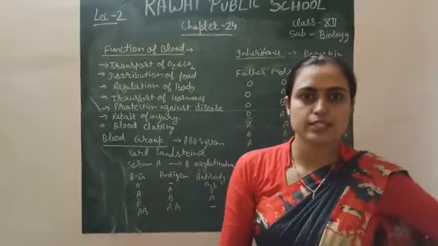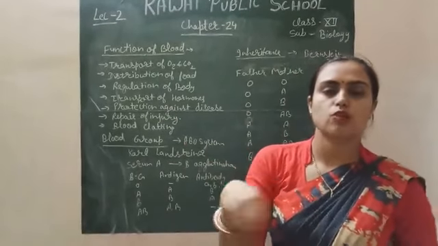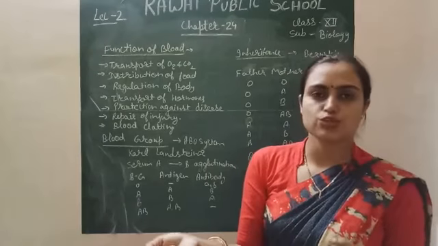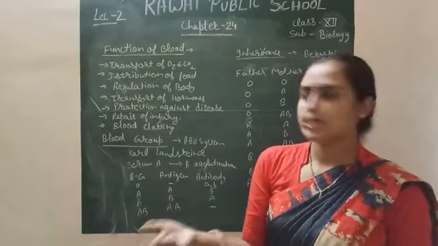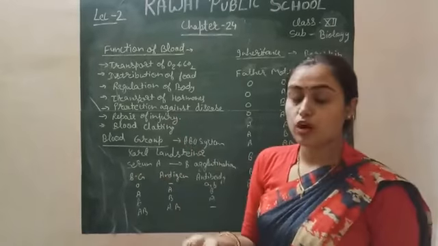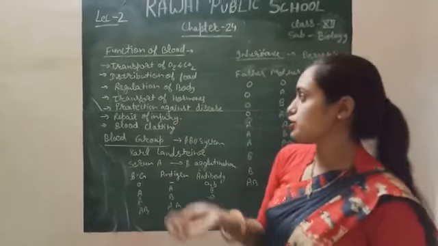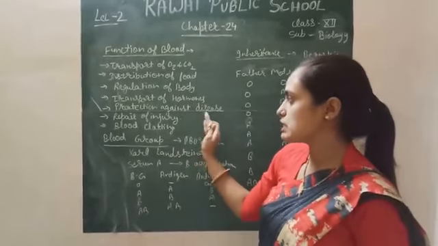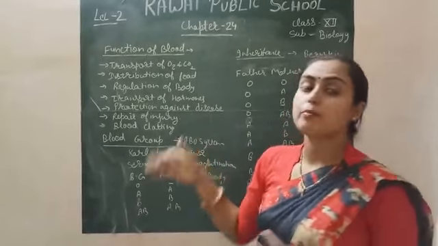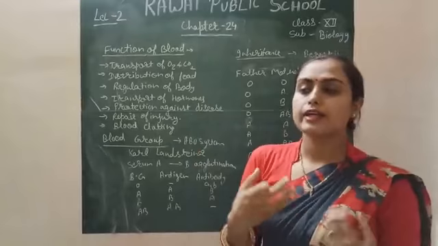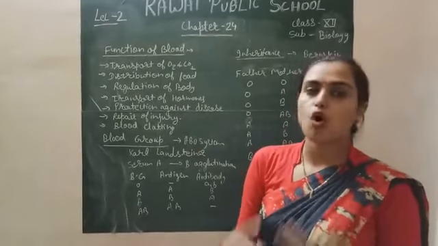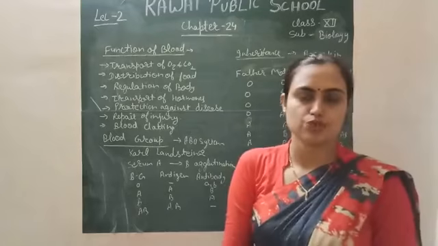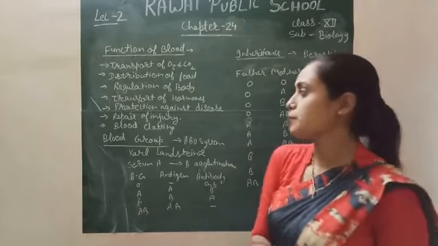Distribution of food: obviously food is dissolved, glucose is dissolved in the blood and it goes to the target site for the energy requirement. Regulation of body temperature, transportation of hormones, protection against various diseases, blood clotting, repairing of injury, and excretion, water balance. All these are the functions of blood. So blood is a very important connective tissue in our body, right?